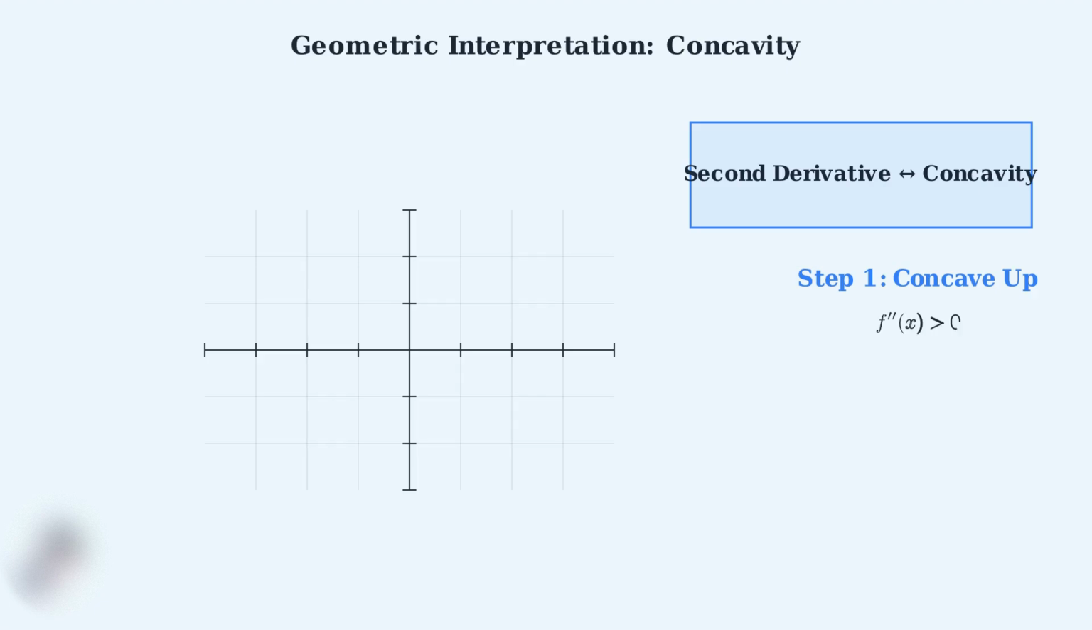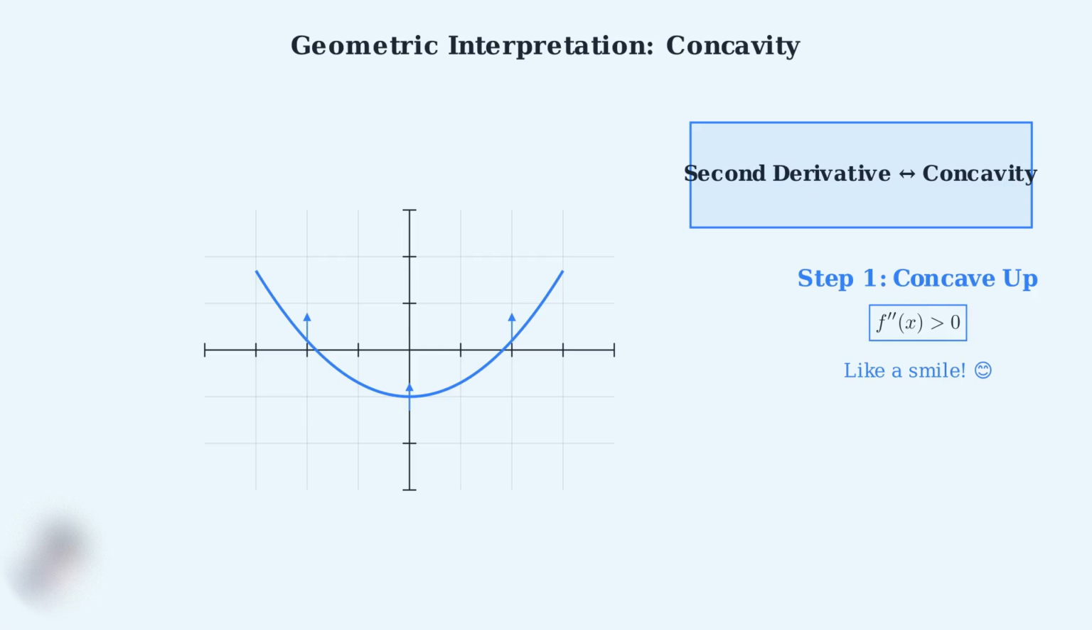Step 1. When the second derivative is positive, meaning f double prime of x is greater than 0, the function is concave up. A concave up function curves upward like a smile. The curve opens upward, and any tangent line lies below the curve.